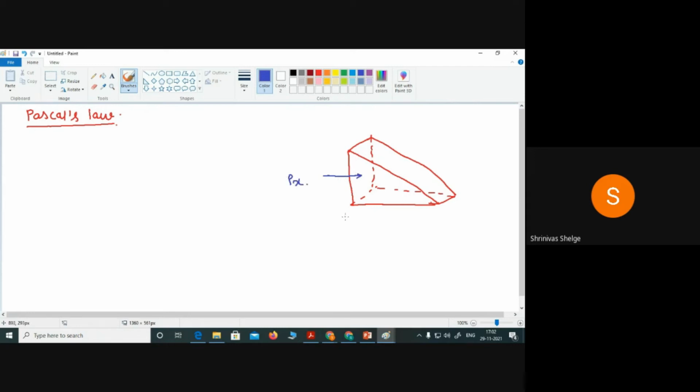Correct. So now I'm going to give some dimensions for this one. This is delta x, this is delta z, and this is delta y.